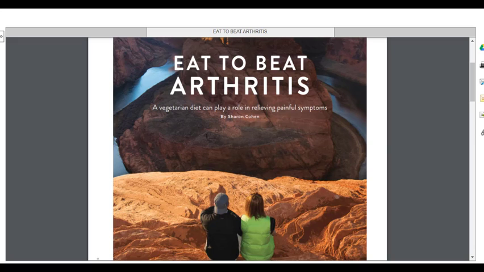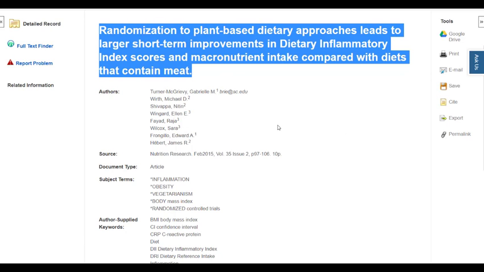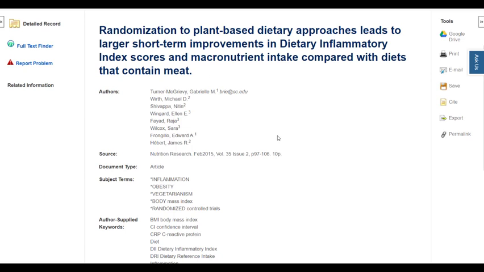Now, this article is an example of a scholarly journal article titled Randomization to Plant-Based Dietary Approaches Leads to a Larger Short-Term Improvements in Dietary Inflammatory Index Scores and Macronutrient Intake Compared with Diets that Contain Meat. So even just from the title, you can tell that this sounds a lot more scholarly than the article that we found out of Vegetarian Times.